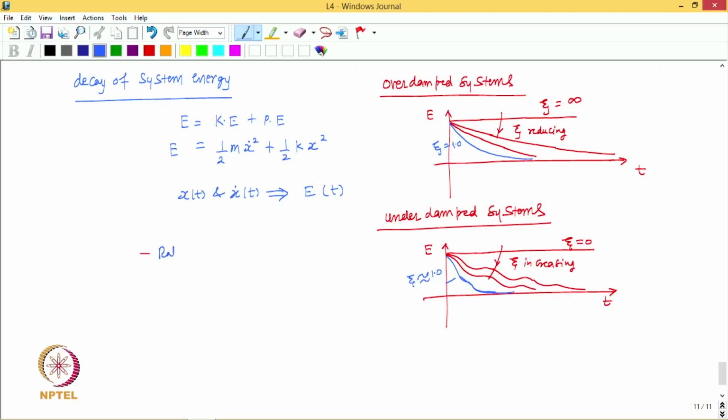So, the rate of decay is highest when the system is critically damped. Okay.